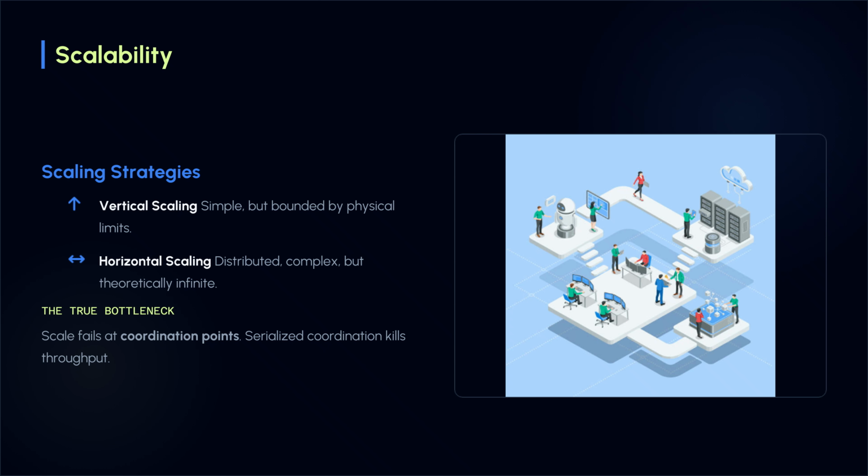Let's look closer at scalability. While vertical scaling has hard hardware limits, horizontal scaling introduces massive state complexity across distributed clusters. The golden rule of scale is simple. Scale fails at coordination points. Your bottleneck is almost never the physical network capacity. It is serialized coordination. The exact moments your data nodes are forced to stop, wait, and synchronize state.